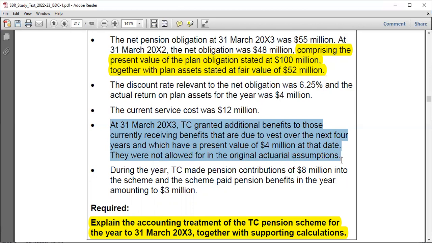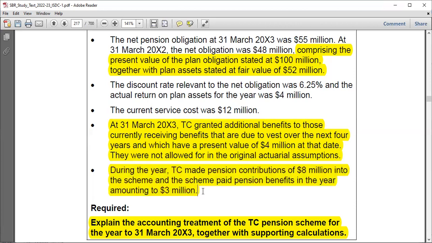No issue. This question is not straightforward. You have to move from one line item to another to solve this. During the year, TC made pension contributions of $8 million into the scheme, and the scheme paid pension benefits in the year amounting to $3 million.